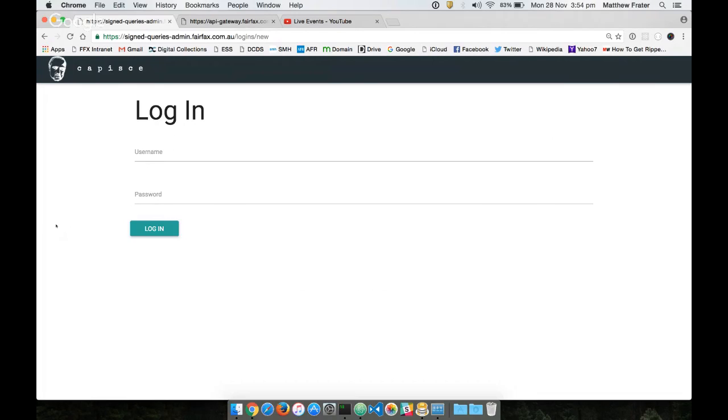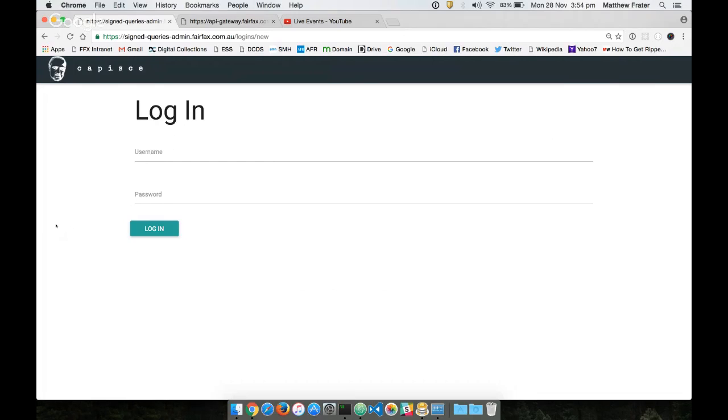And the application or the tool that I'd like to demonstrate for you today is the thing that we've constructed called Capisce, which could best be described as the content management system for Elasticsearch queries within the Fairfax Content API. That's a bit of a mouthful, but it's intended to solve a number of issues around application development and website development.